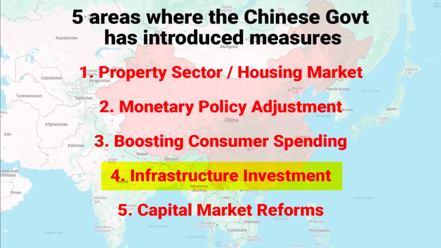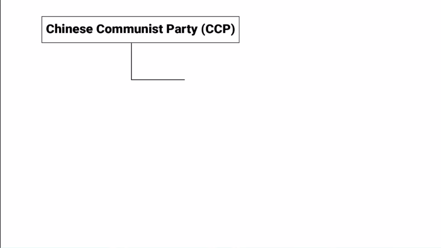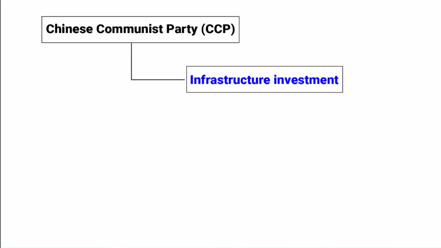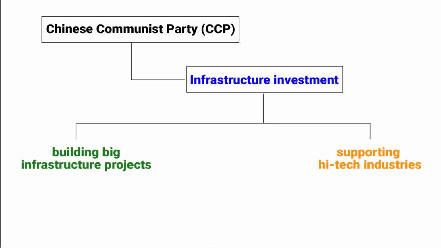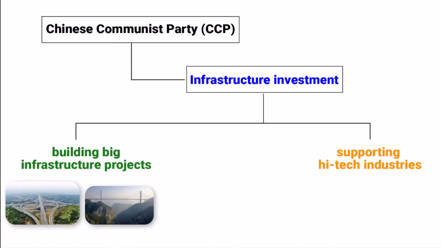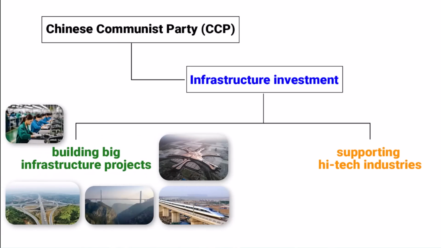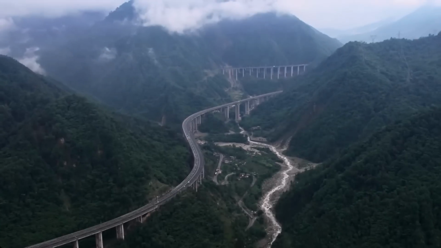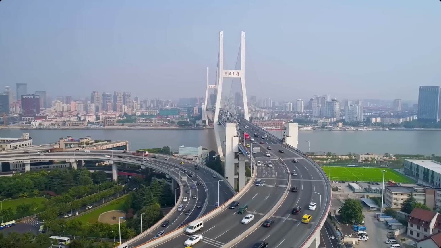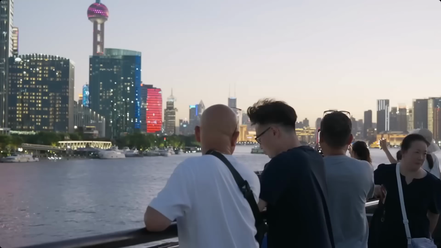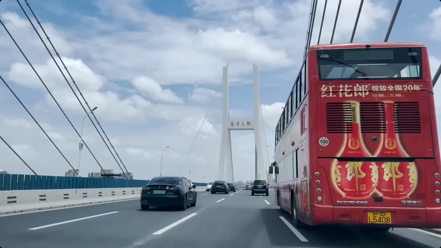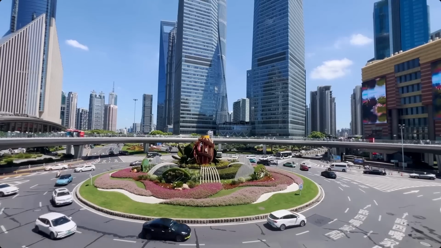Let's look at the fourth point, infrastructure investment. Now in this point, I want you to understand that the Chinese government, when it comes to infrastructure investment, has a very specific focus on two main things: building big infrastructure projects and supporting high-tech industries. The Chinese government is putting more money into building things like highways, bridges, railways, airports, and factories. You must have seen many videos on YouTube and Instagram showing massive, eye-catching infrastructure projects. And by the way, if those videos keep popping on your screen again and again, that means the Chinese government wants you to see it.